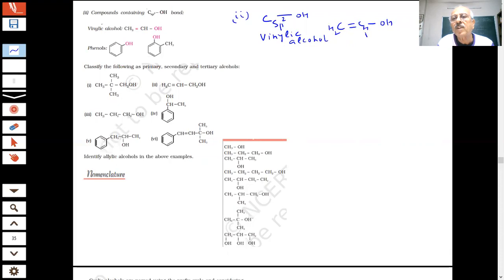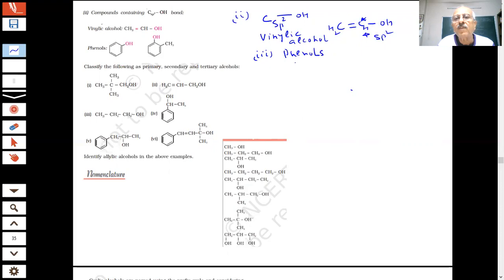What is the hybridization of this carbon, students? sp2. So the carbon of sp2 is attached to the OH group. This is called vinyl alcohol. And the third classification which we see, students, is phenols.